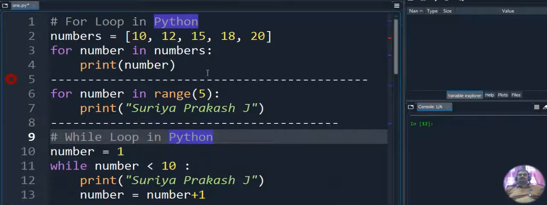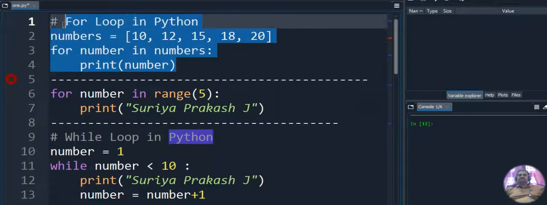Okay. So the first example, I am showing with the use of a list. Okay, let's see the program, viewers. So here we have 10, 12, 15, 18, 20. So we have 5 numbers. All these 5 numbers are inside a list. We gave open square and close square brackets, no? So this is considered a list. This is the starting of the list, and this is the ending of the list.